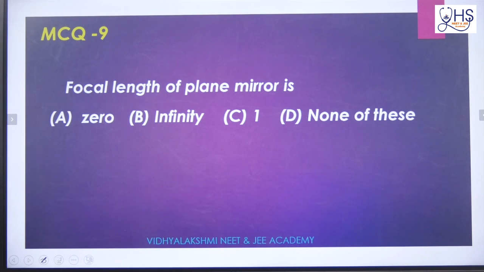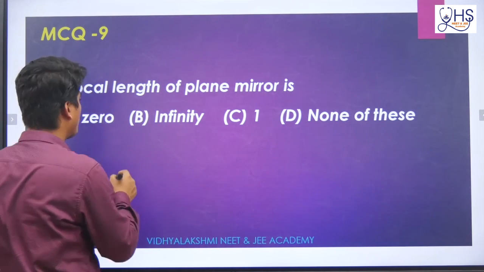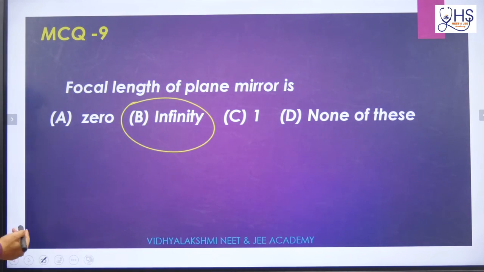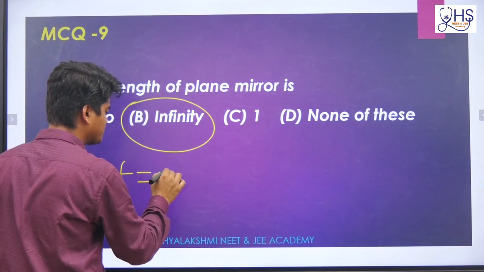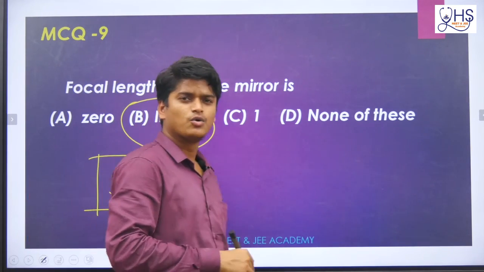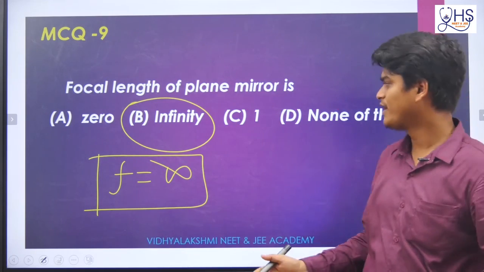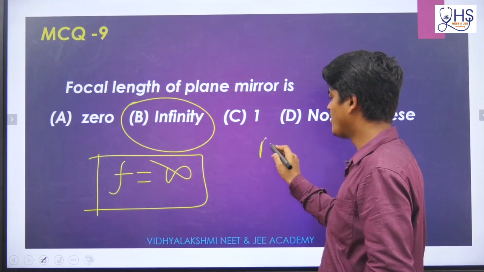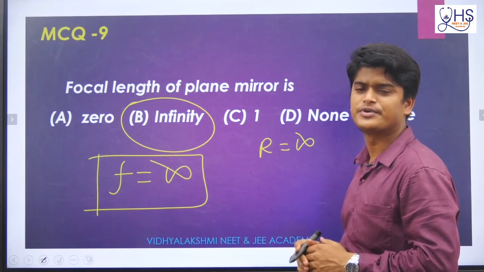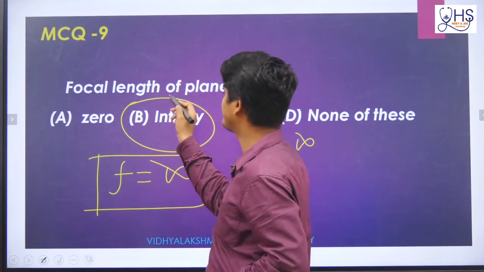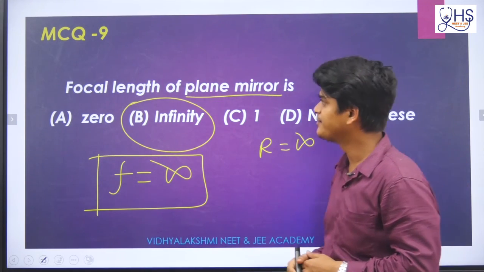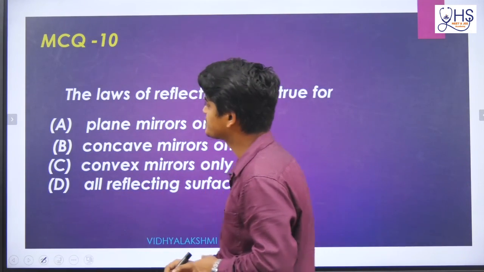Focal length of a plane mirror is what? Just now I told you, the focal length of a plane mirror is infinity. So f equals how much? Infinity. Because we take a very big sphere of radius infinity, and if we cut a small part of that big sphere, we get a plane mirror basically. So that's why the focal length of the plane mirror is infinity. Now come to the next question.